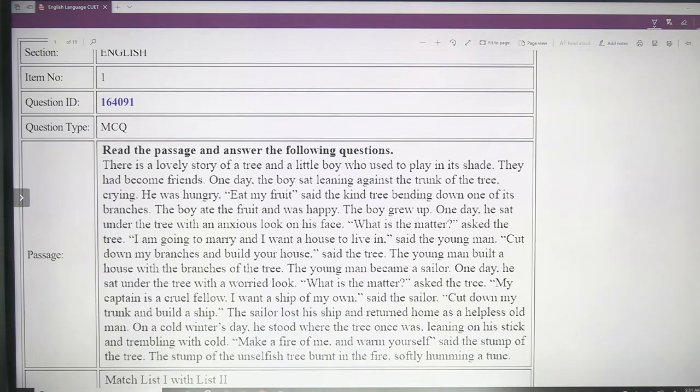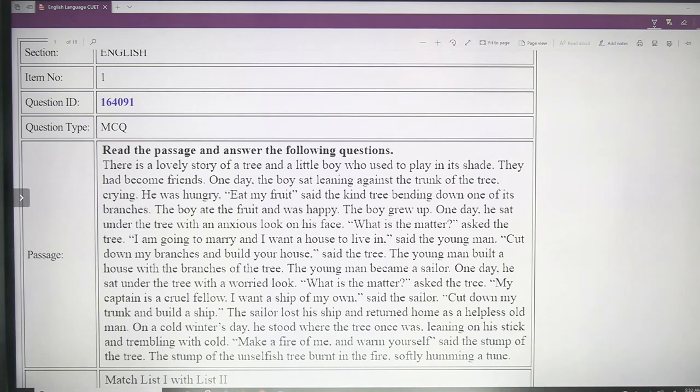The young man became a sailor. One day he sat under the tree with a worried look. "What is the matter now?" asked the tree. "My captain is a cruel fellow. I want a ship of my own," said the sailor. "Cut down my trunk and build the ship." The sailor lost his ship and returned home as a helpless old man. On a cold winter's day, he stood where the tree once was, leaning on his stick and trembling with cold. "Make a fire of me and warm yourself," said the stump of the tree. The stump of the unselfish tree burned in fire, softly humming a tune.